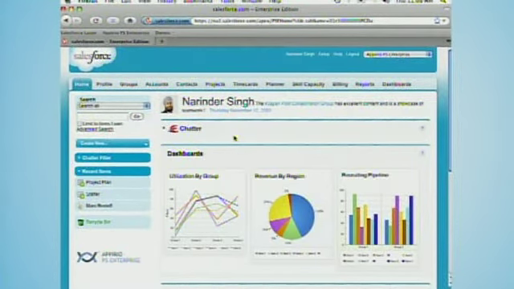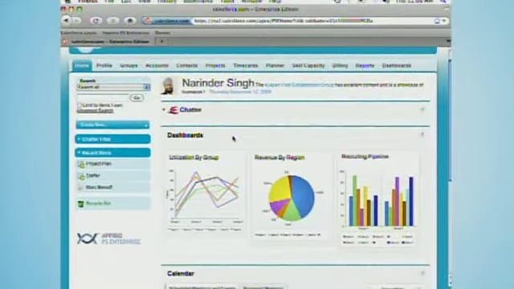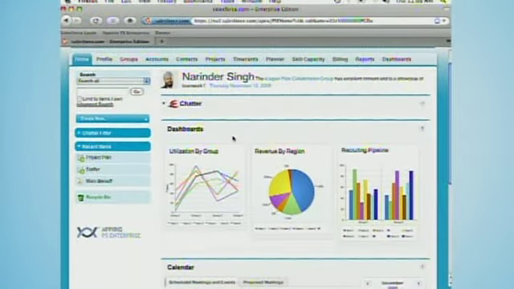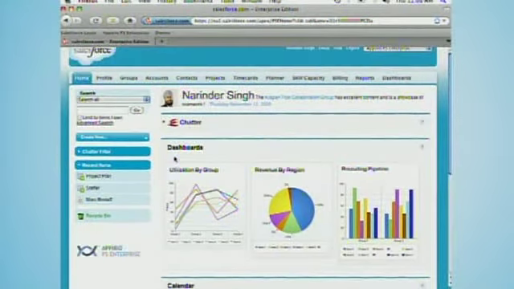But there's something new. Now, scroll down. I want to see what else is on your homepage. Do you have anything there? This is my core stuff. All right. Simple. So now what can I do? I have utilization by group, revenue by region. These are obviously active dashboards like I have on Salesforce today. But how are you using Chatter in this?